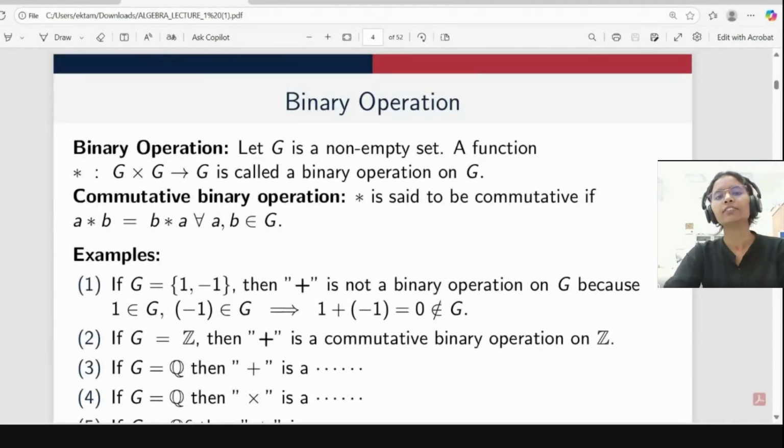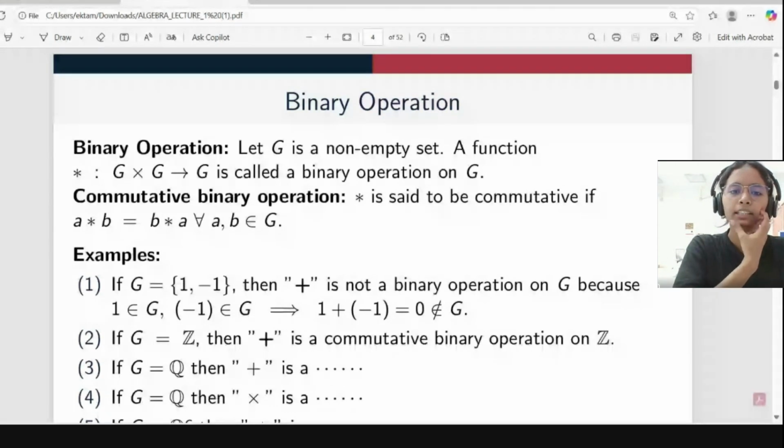Okay, so we will start from the basics. First of all, binary operation. To define a group, first we need an operation, and not just any operation. We need a binary operation. A binary operation is nothing but a closure property. Let G be any non-empty set. A function star from G cross G to G is called a binary operation on G. And second, we define a commutative binary operation. Star is said to be commutative if a star b is equal to b star a for all a, b belonging to G.